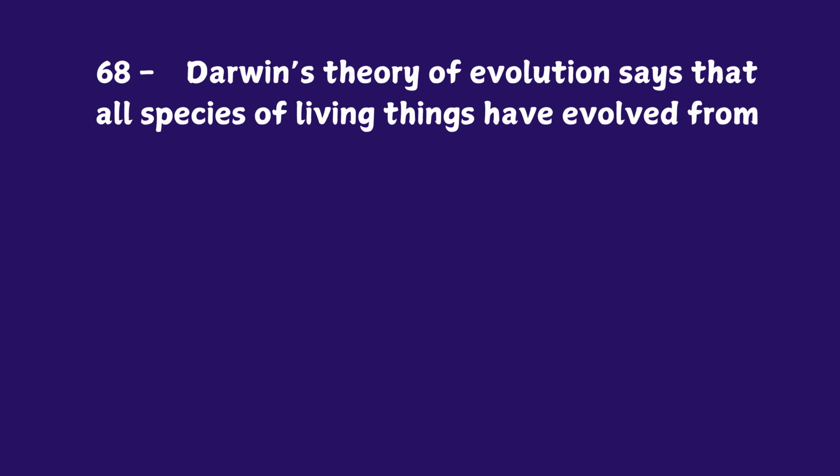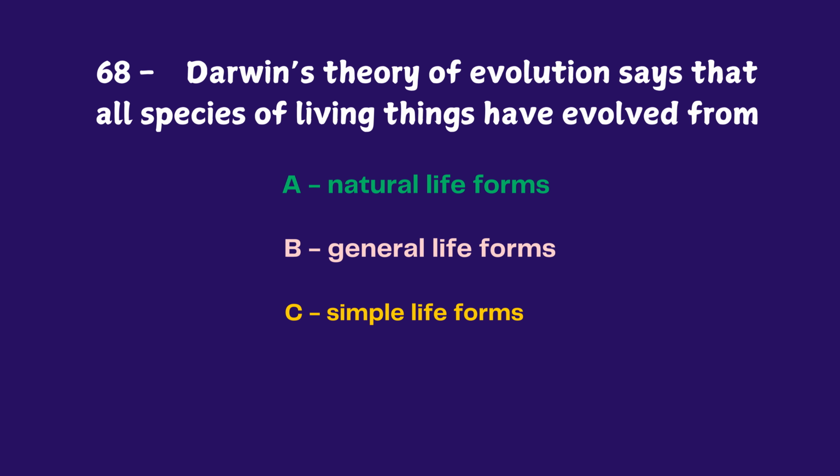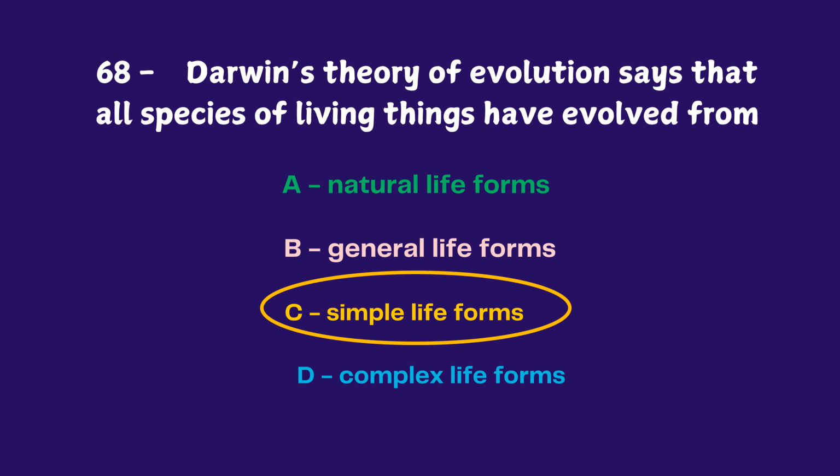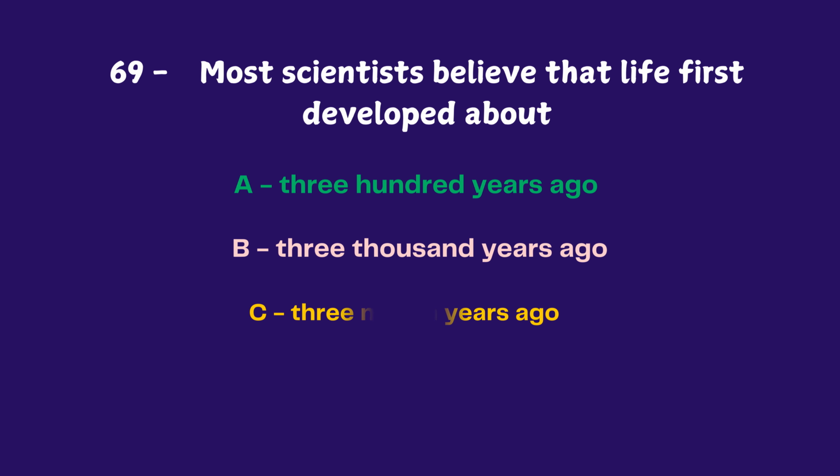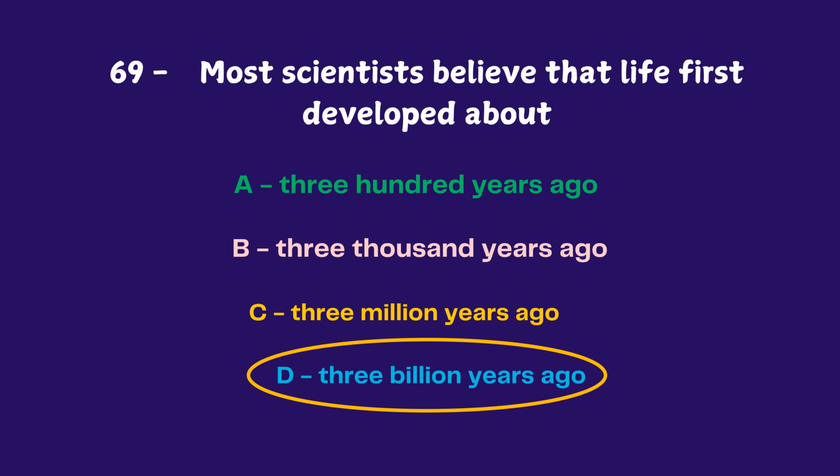Darwin's theory of evolution says that all species of living things have evolved from A. Natural life forms, B. General life forms, C. Simple life forms, D. Complex life forms. The answer is simple life forms. Most scientists believe that life first developed about 300 years ago, 3,000 years ago, 3 million years ago, 3 billion years ago. The answer is 3 billion.